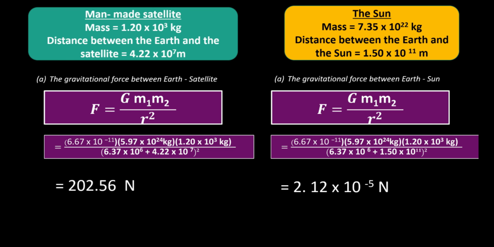the gravitational force between Earth and satellite is 202.56 Newton, and the gravitational force between Earth and Sun is 2.12 times 10 power of -5 Newton. Does your answer match your prediction in the previous question?